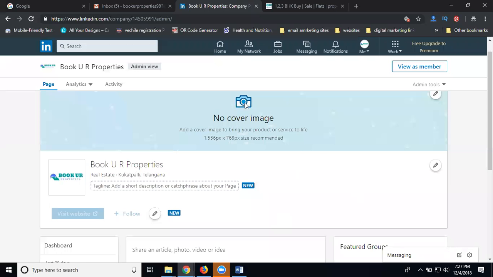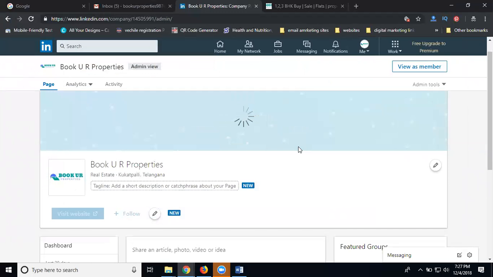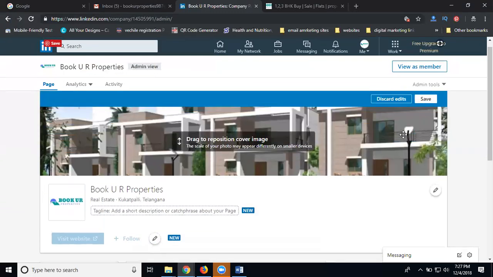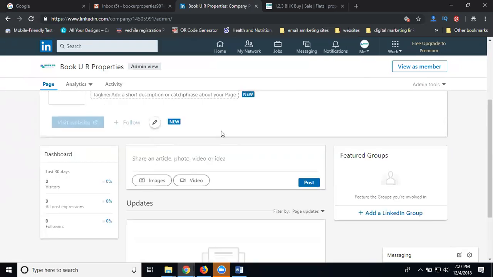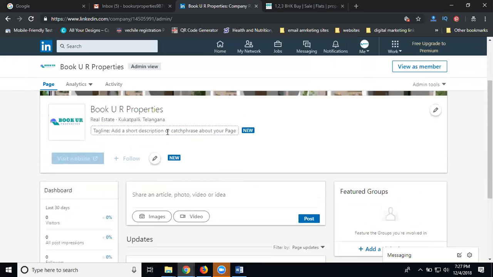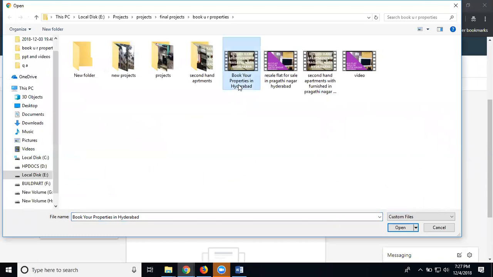So here add your cover photograph. Anything is possible here. Just upload. Select it. Save changes. It's a total admin. They can do anything for your posting purposes. Here add your taglines, and in this option add your follow button. You can promote your images and videos. So just click video, put your property, post it.